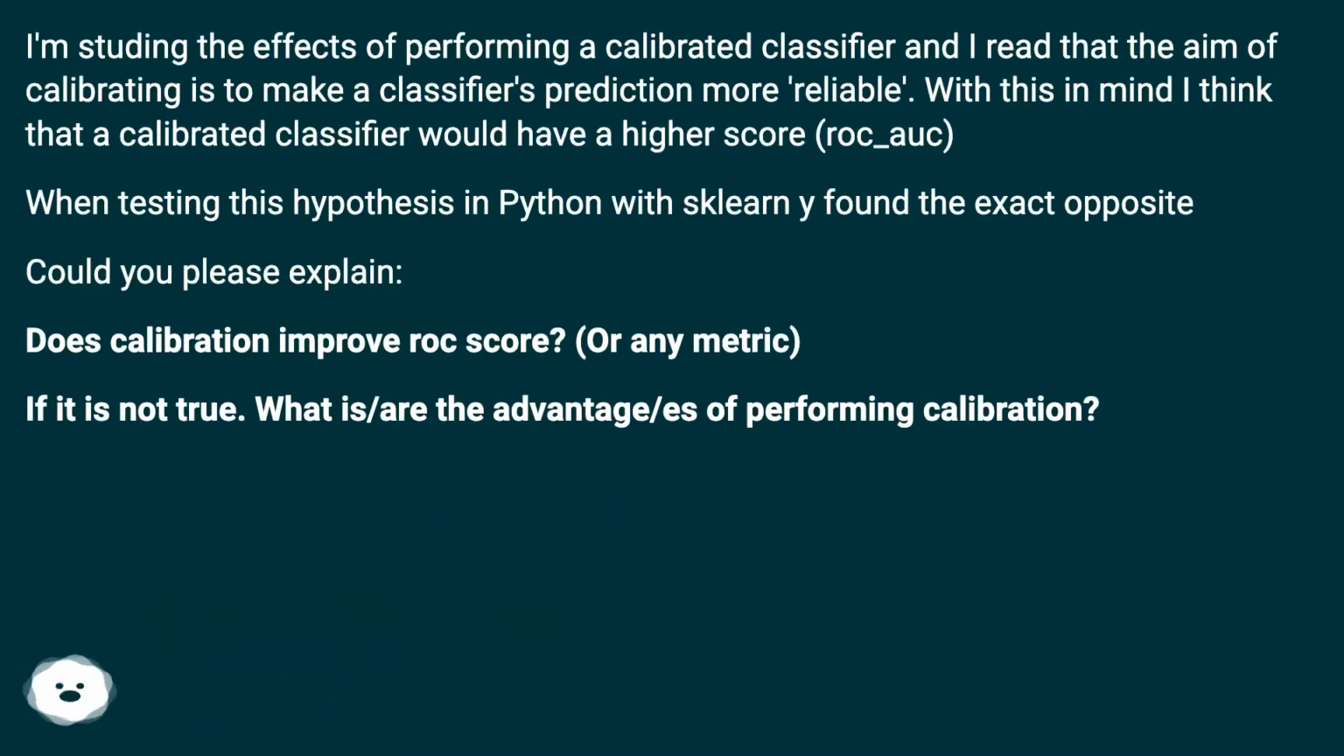I'm studying the effects of performing a calibrated classifier, and I read that the aim of calibrating is to make a classifier's predictions more reliable. With this in mind, I think that a calibrated classifier would have a higher score, roc_auc. When testing this hypothesis in Python with scikit-learn, I found the exact opposite. Could you please explain? Does calibration improve ROC score, or any metric? If it is not true, what is the advantage of performing calibration?